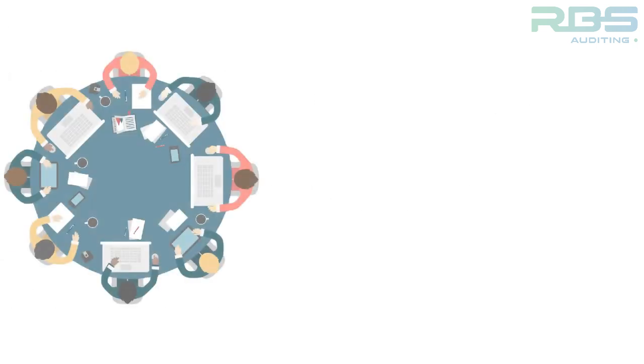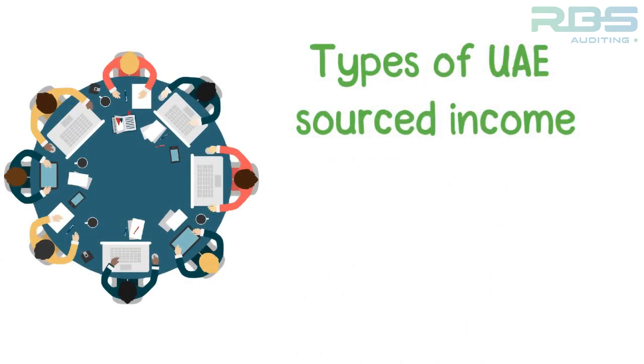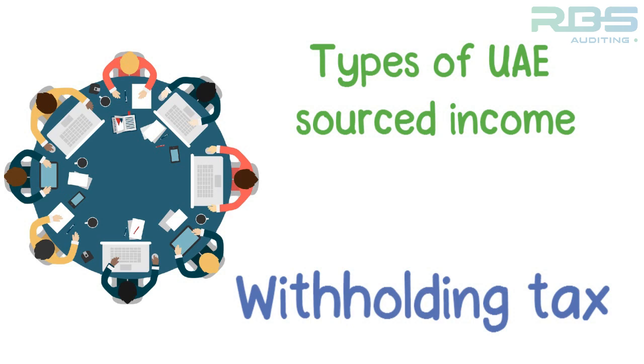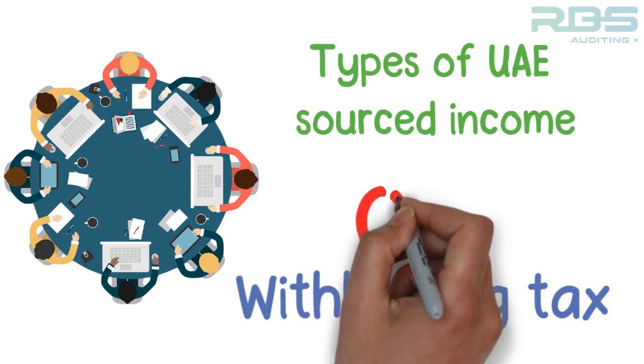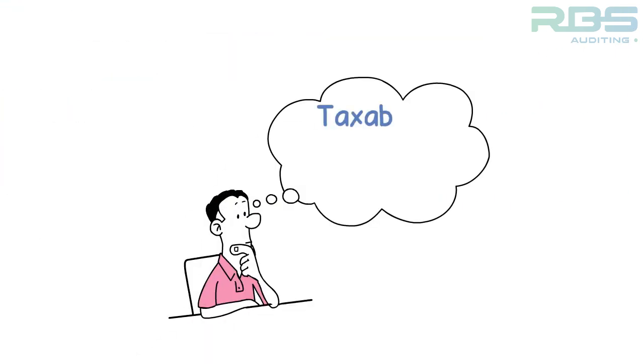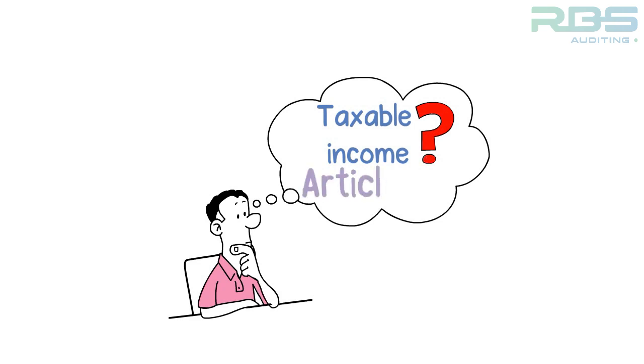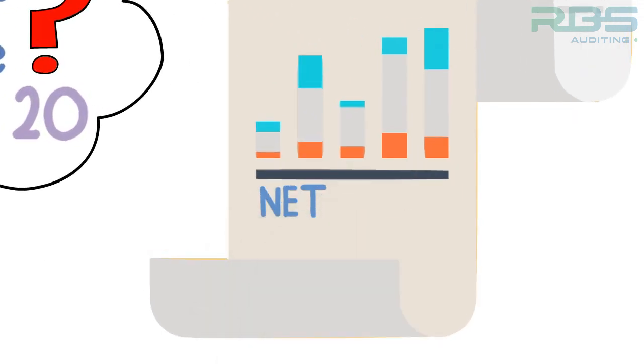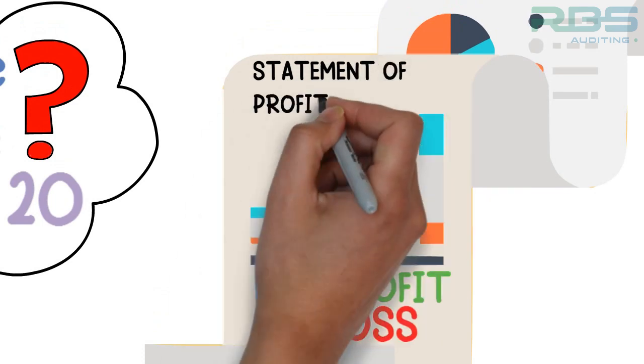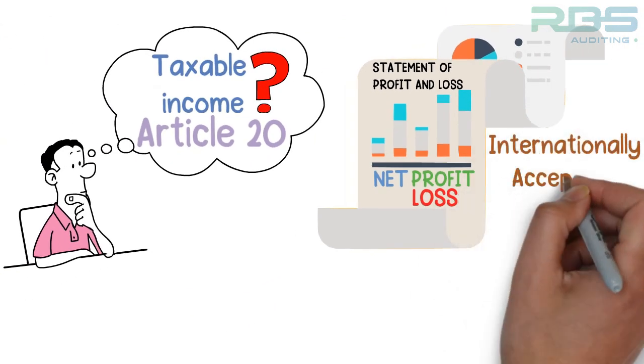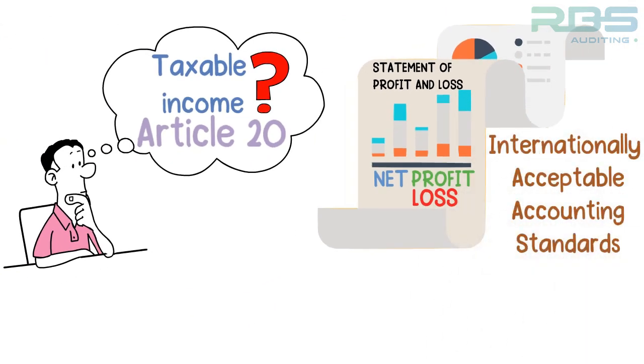A cabinet decision may be issued in due course specifying the types of UAE-sourced income subject to withholding tax. The UAE withholding tax rate is set at 0%. How to determine taxable income, referred in Article 20. The accounting net profit or loss of a business is the amount reported in its financial statements prepared in accordance with internationally acceptable accounting standards.